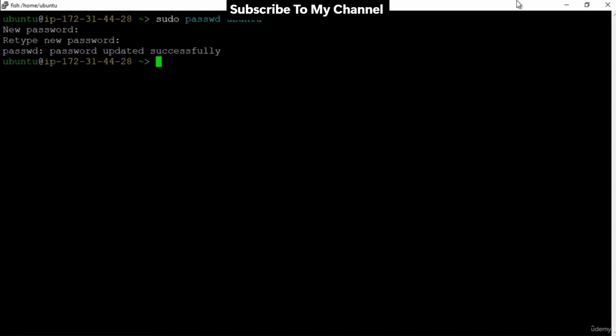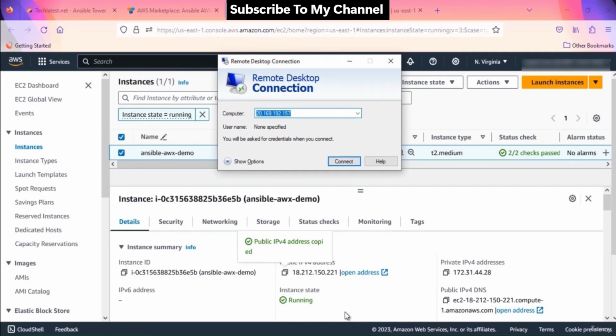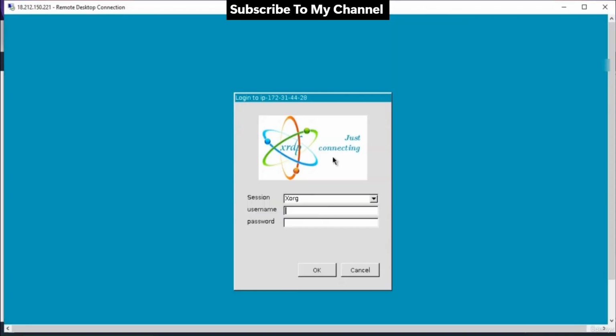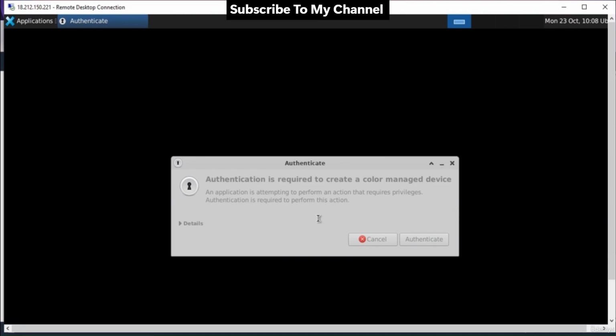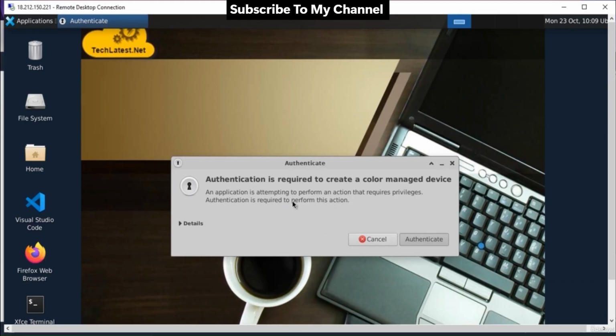You can connect to the VM's desktop environment from any local Windows machine using the RDP protocol or a Linux machine using Remmina. From your local Windows machine, go to the Start menu. In the search box, type and select Remote Desktop Connection. In the Remote Desktop Connection wizard, paste the public IP address of the VM and click Connect. Accept the warning message here. This will connect you to the VM's desktop environment. Log in with the Ubuntu user and the password set in the terminal to authenticate. Click OK. Now you are connected to the out-of-the-box Ansible AWX open source Ansible Tower alternative environment via a Windows machine.